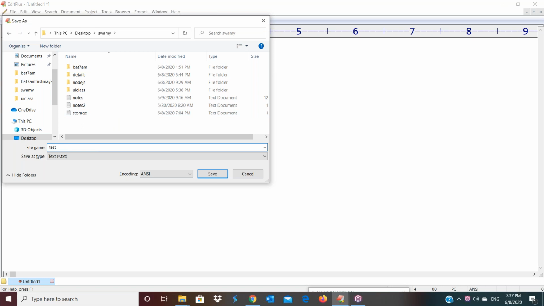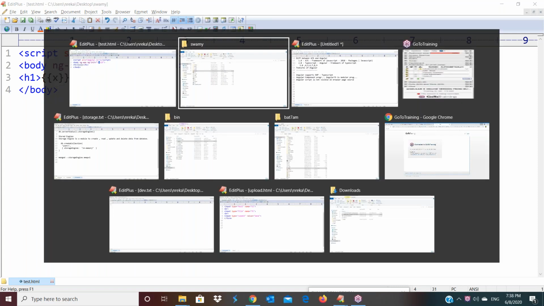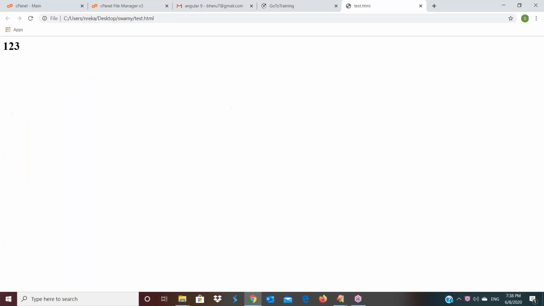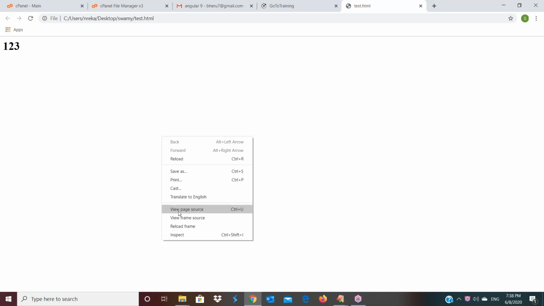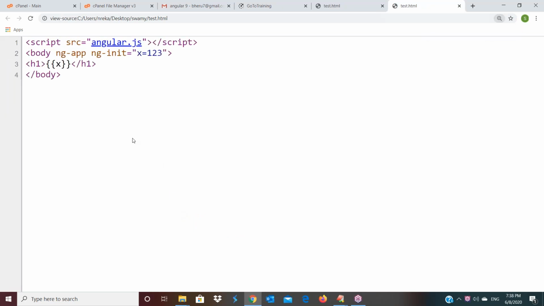Test.html, a simple program I have taken, and I have written a small script in this program. In this script, I am declaring one variable x equal to 123. Now here, if you observe this program, you're getting the output 123. User right clicks and selects view page source. Actually in the browser, the user can see the output of this code like this. Which code I gave there, that code is displaying in this location. Means AngularJS code is visible by user.